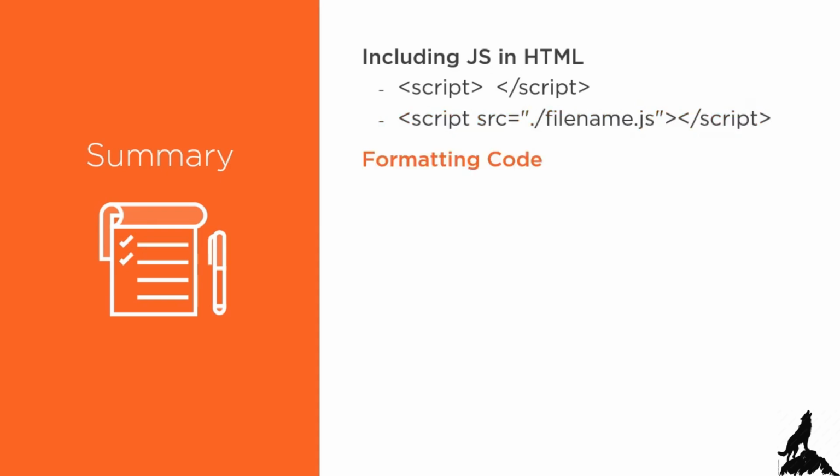We saw how we could format code using whitespace, and we could freely use whitespace. We could add it to the beginning or end of lines or between symbols, but as a best practice, we want to line things up on the left side margin. And we'll see more of that throughout this course as we start writing more code. We saw how to detect errors in the browser's console. You usually can press F12 to pull up the developer tools, or right-click and select Inspect. And you want to look at the console. That's where any error messages will show up in the browser.